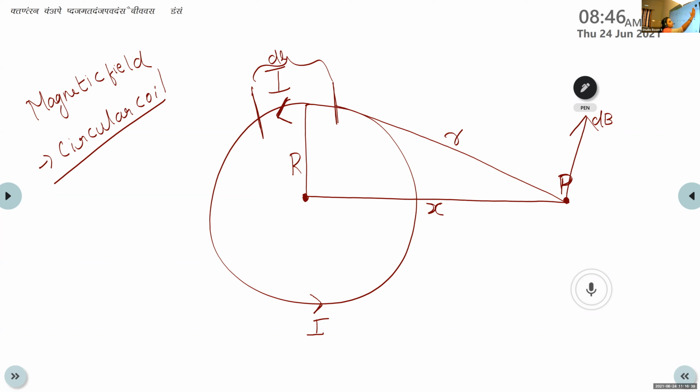So you draw a perpendicular line corresponding to this. This angle must be 90 degrees. The small length dl produces a magnetic field dB at the point P at an angle of 90 degrees, or it produces a perpendicular magnetic field.